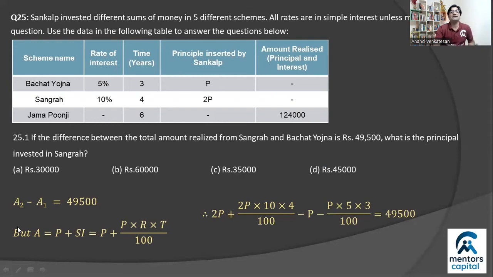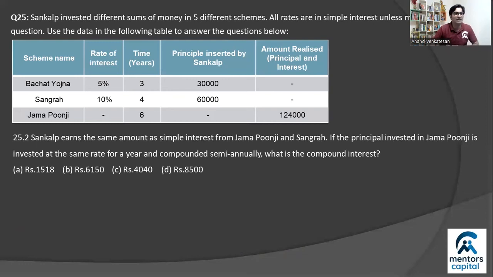Right? And we also know amount is principal plus the simple interest, so P plus PRT by 100. So I can simply construct an equation like this, right? 2P plus 2P into 10 into 4 by 100, minus P plus P into 5 into 3 upon 100, and this is equal to 49,500. Simply solve the equation to get the principal sum as 30,000 rupees. So you invest 30,000 in Bachat Yojana and 60,000 rupees in the Sangrah Yojana. So we update those values in our table, right? You can see 30,000 and 60,000 have been replaced as the principal for the first two schemes.